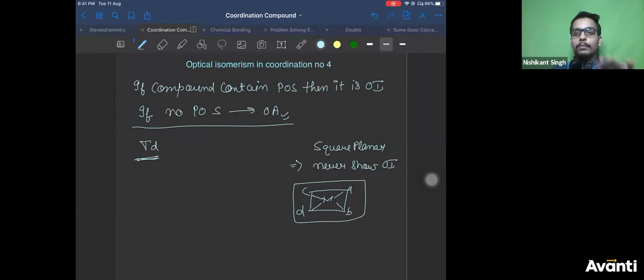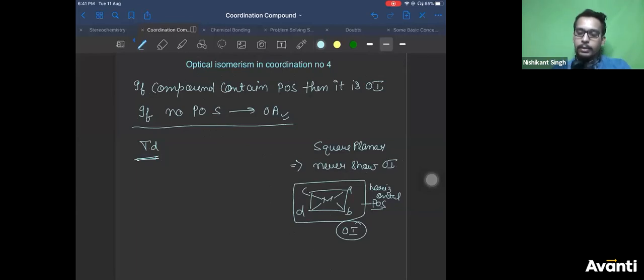If you take this as the square and bisect it like this, half of ABCD will be up and half of ABCD will be down. You get identical halves, so it contains a plane of symmetry. It always contains a horizontal plane of symmetry. Therefore, it is optically inactive.